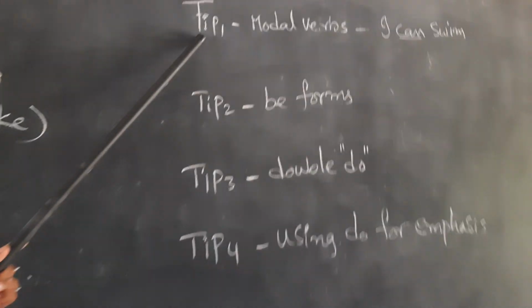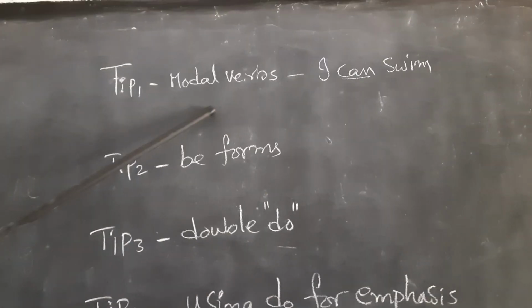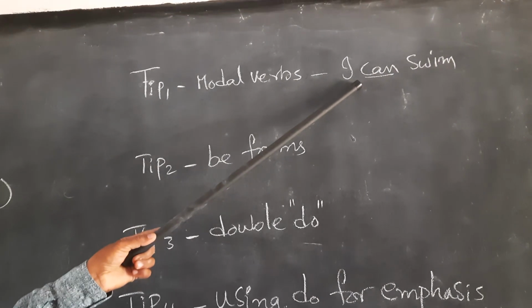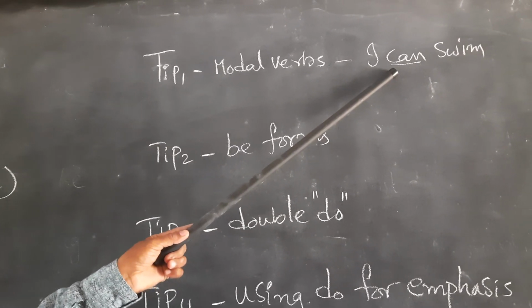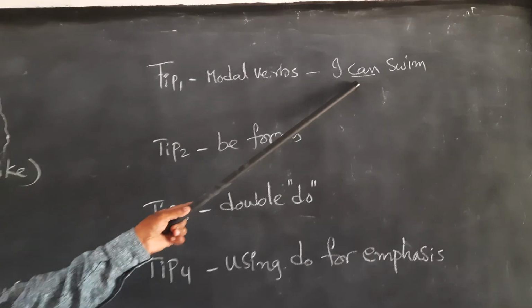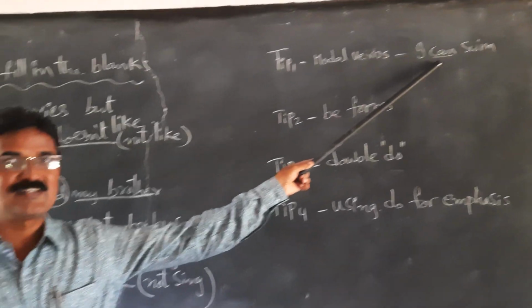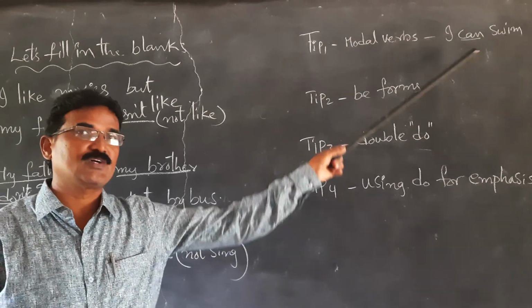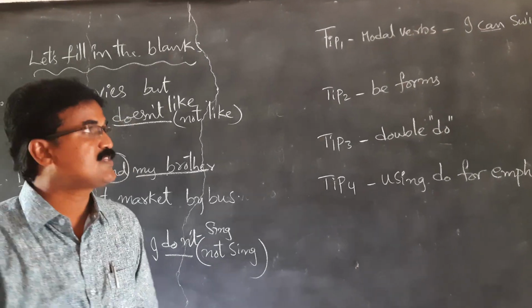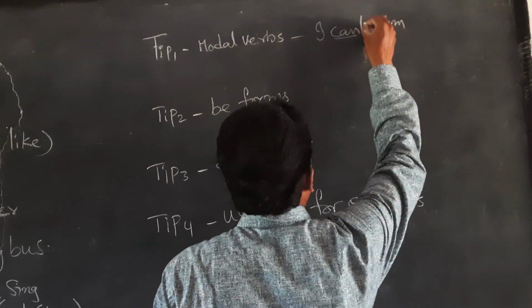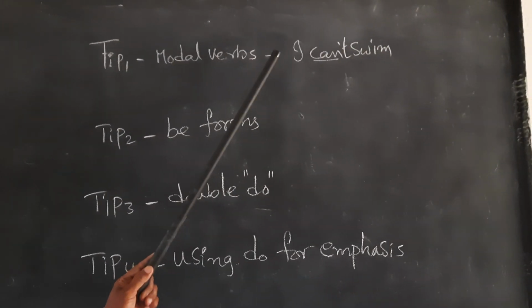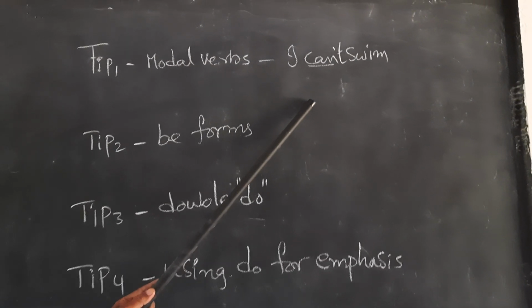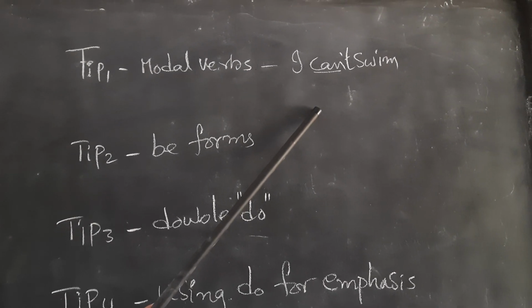So now let us see the tip 1, modal verbs. Let us see here. I can swim. Can is a modal verb here. So do we use do, does, did here? What is the negative sentence for it? I can swim. The negative sentence is I can't swim. That means the modal verbs do not take do or does with them, or do not or does not with them.